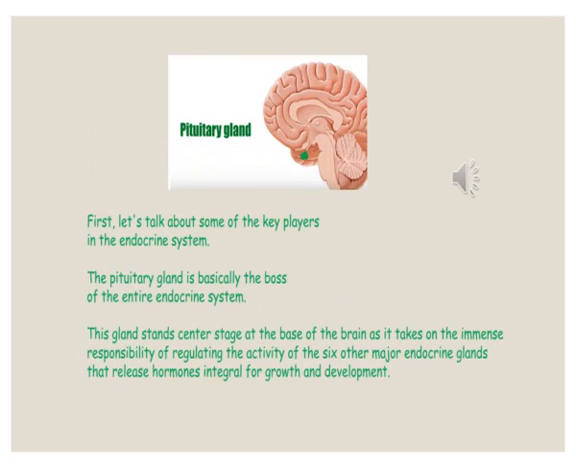Let's talk about some of the key players in the endocrine system. The pituitary gland is basically the boss of the entire endocrine system. This gland stands center stage at the base of the brain as it takes on the immense responsibility of regulating the activity of the 6 other major endocrine glands that release hormones integral for growth and development.